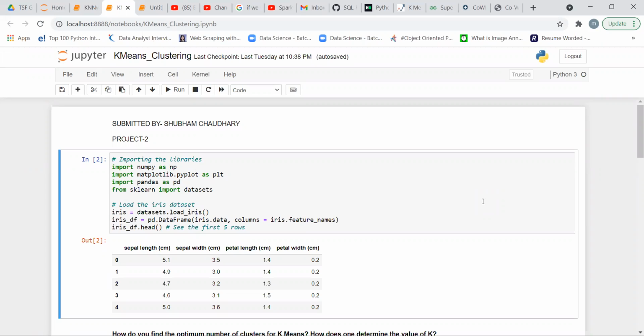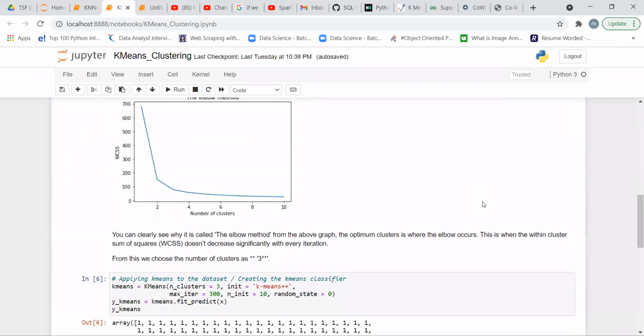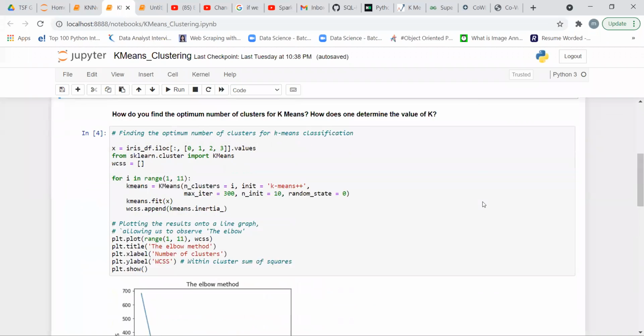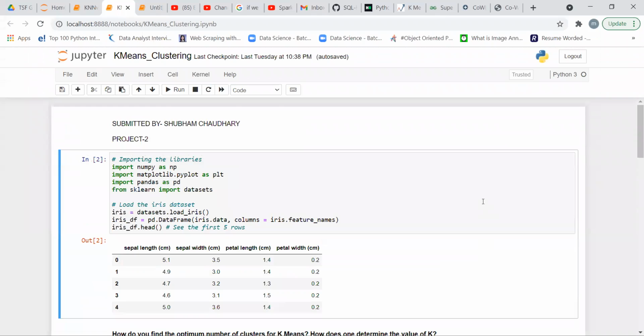It is given by the Spark Foundation and this project is based on an unsupervised learning technique, and which technique is used here? We use the K-means algorithm. So before going to this project, I will give you a brief introduction about the K-means algorithm, what the K-means algorithm is and how it works on a data set.